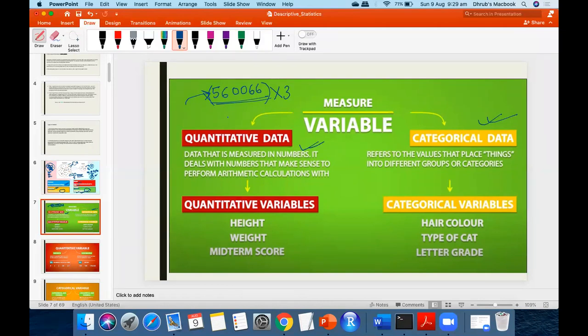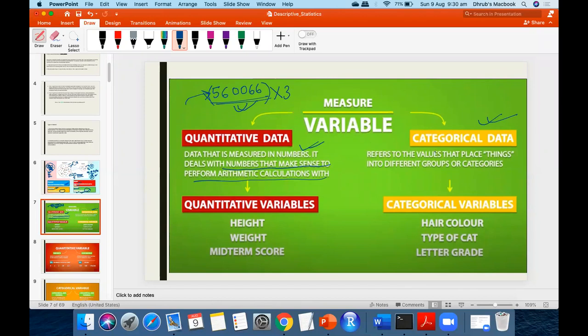Very good example to stress the point that quantitative means it makes sense to perform arithmetic calculation. Though this is numeric, we can perform calculations but that is meaningless, so we are not considering it as quantitative data. Is it clear, guys?